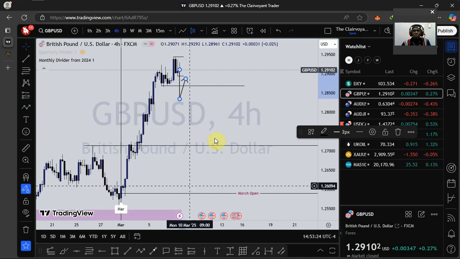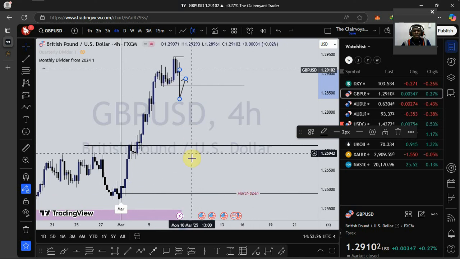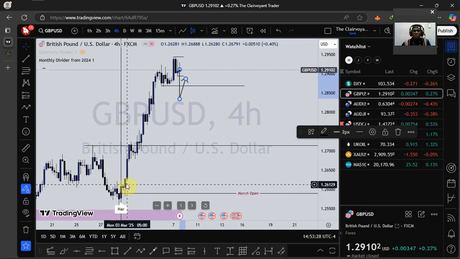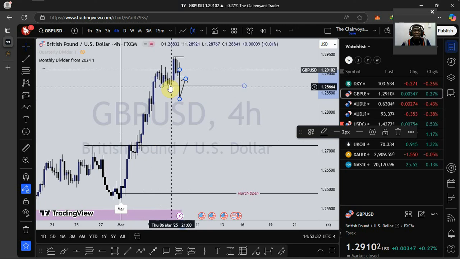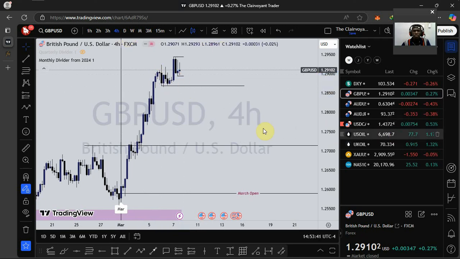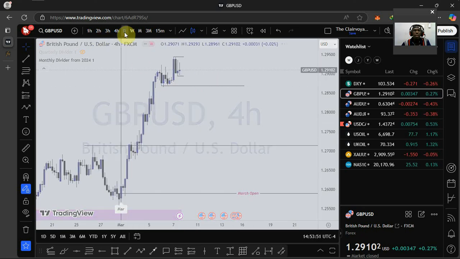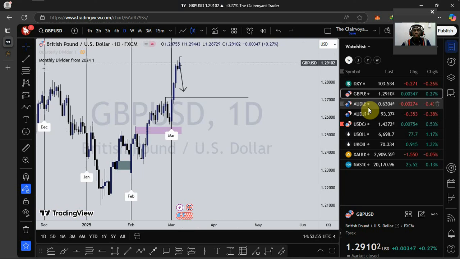That is my expectation so far as GBPUSD is concerned, because price is trading above March opening price. Look at how price reacted as soon as we had an opening for the month. We saw price pushing down a little bit, then a rally up. So price is really in a deep premium so far as GBPUSD is concerned. So as it stands now, I'll expect to see price take out this low right here, retrace a little bit, then I'll look for sell opportunities to push price to the downside. That is my expectation so far as GBPUSD is concerned.